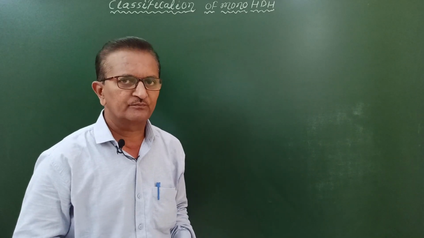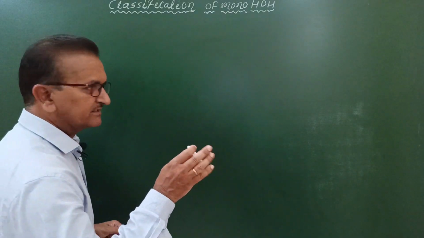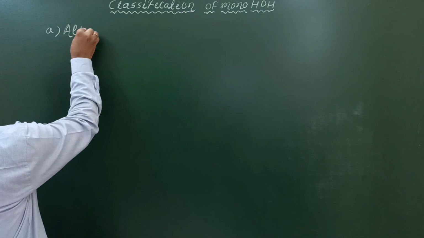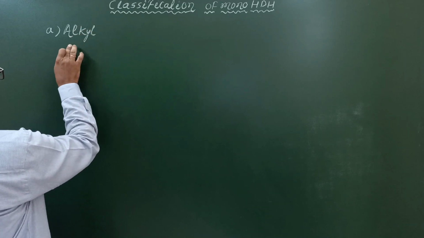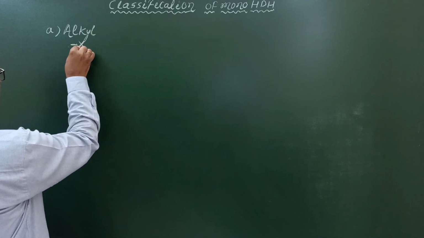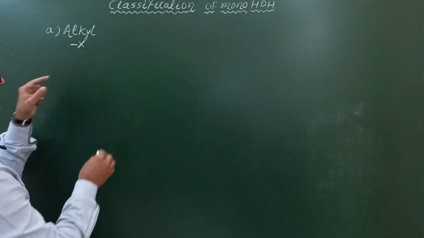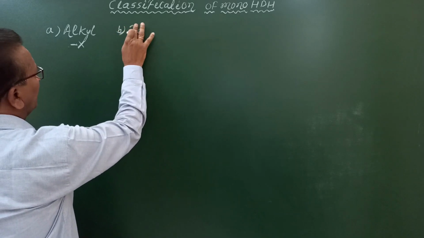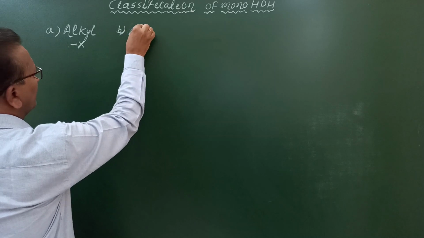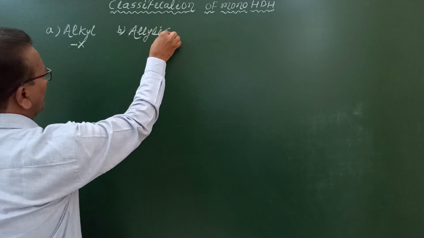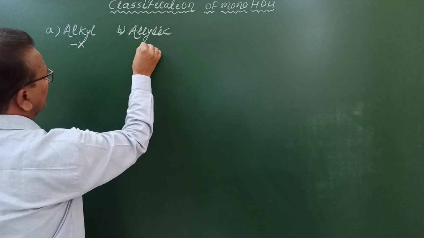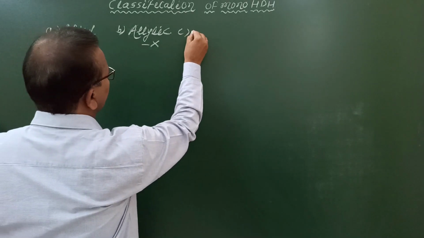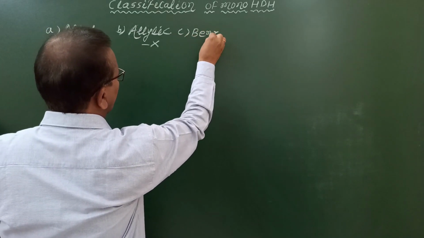Now let us see at the board. We will write these classes. A, alkyl halides. We will read this X as halides, alkyl halides. B, allylic halides. Allylic followed by X. How to read this? Allylic halides. C, benzylic halides.